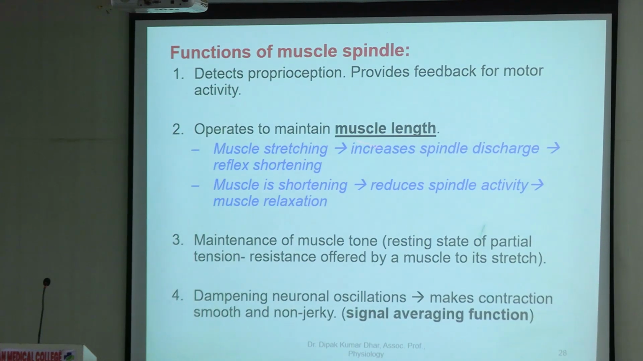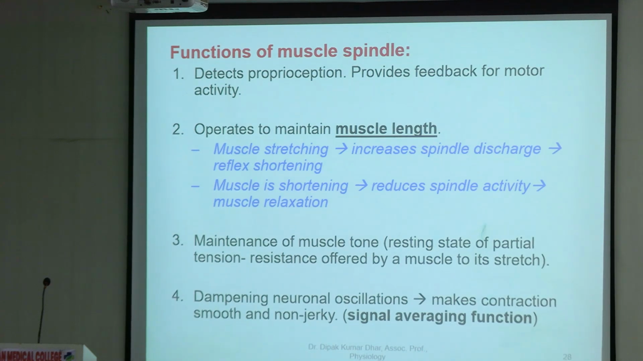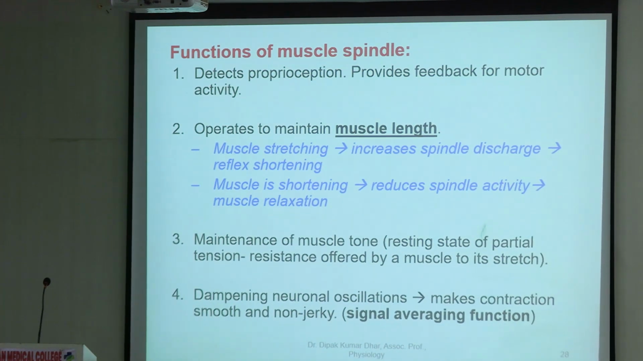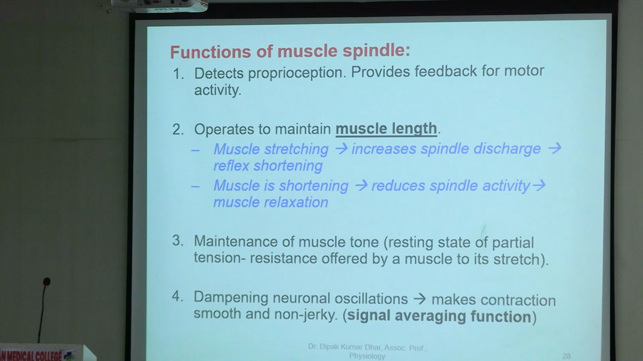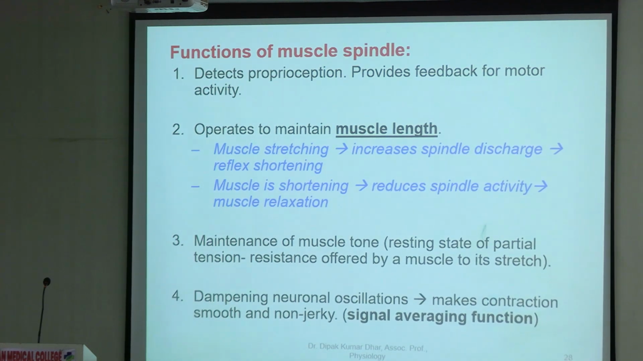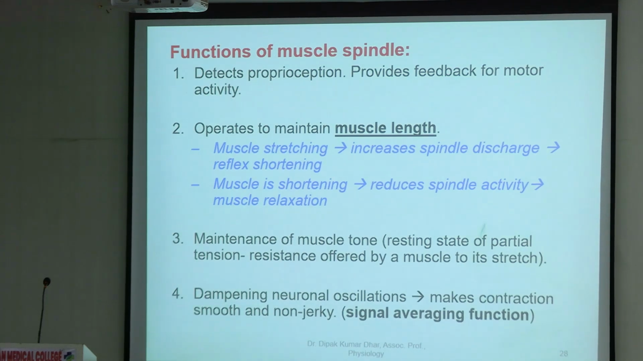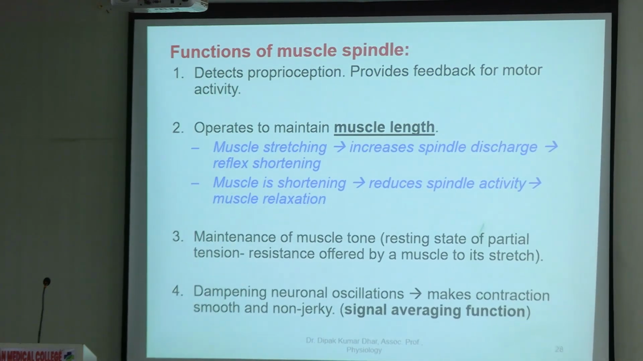So this particular activity, this phenomenon, is called the stretch reflex. I'll just come to this in a bit, which tells us that if you stretch it, it will reflexly shorten. So it is maintaining the length of the muscle that is just optimal, as much as it should be on a moment to moment basis. If the muscle is shortened, it reduces the spindle sensitivity and there is a reflex muscle relaxation. So this is how the muscle spindle maintains optimal muscle length.